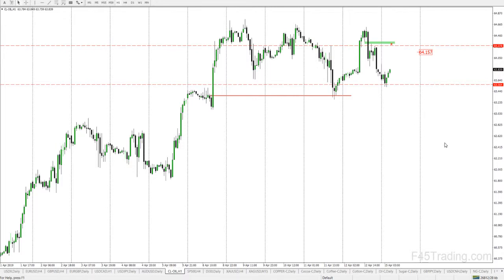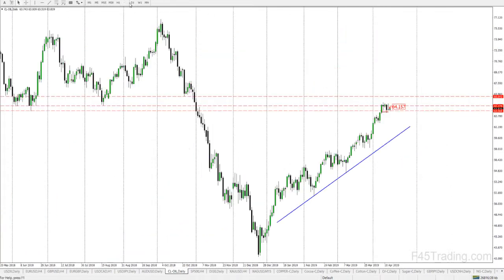OPEC meetings are on Wednesday, so just be aware of that. I believe they're going to stay firm with their production cuts. Anything's possible with crude oil, but you know, Trump is saying one thing, OPEC is saying another. And ultimately, crude oil is priced in U.S. dollars, so he may win that battle, and he is calling for lower prices. And so, who knows? If we do see them drop price, we could come all the way back down to this area down here. So just watch for that.